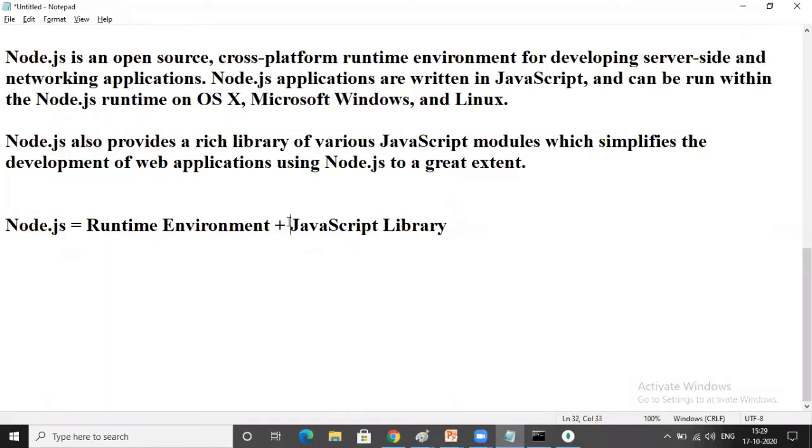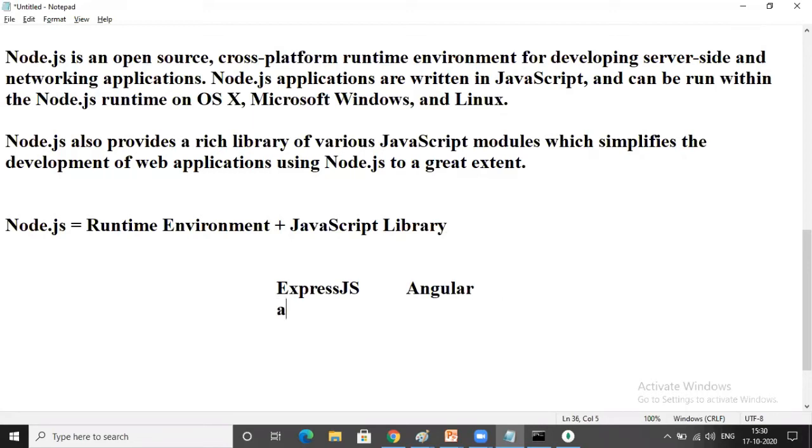Plus, it provides some JavaScript libraries, and these libraries give support to Express.js and Angular. It means without Node, you cannot run Angular. You cannot develop an Angular application. You cannot develop Express.js. You cannot run the application also. Okay? So Express.js, what is the purpose of Express.js?